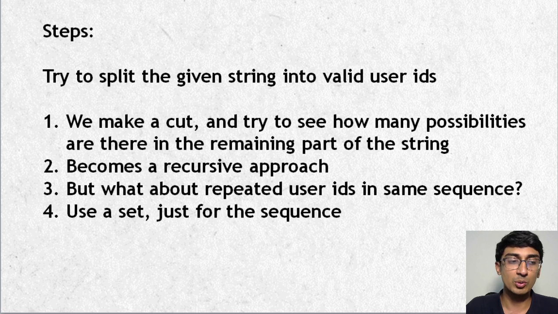For those of you who didn't get it, open up the code, try to go line by line, take a few examples and see what's actually happening in each example, and you'll be able to understand it better. If you were able to solve this in a better way without recursion, like you might have used DP, or even if you didn't use DP, used a better recursive function, please let us know in the comments. We'd love to hear from you.